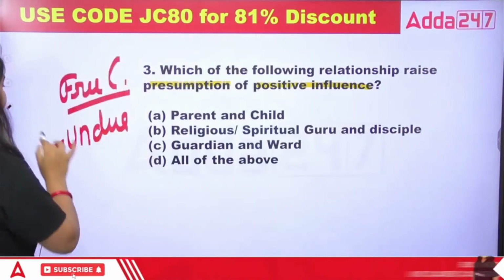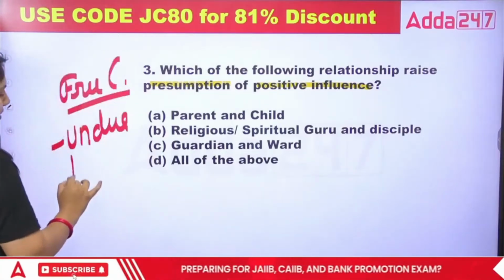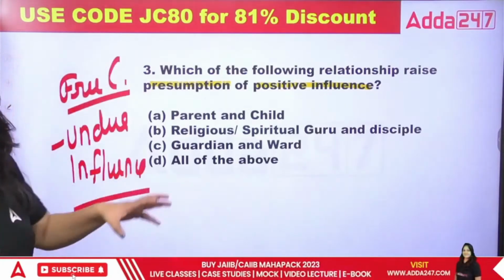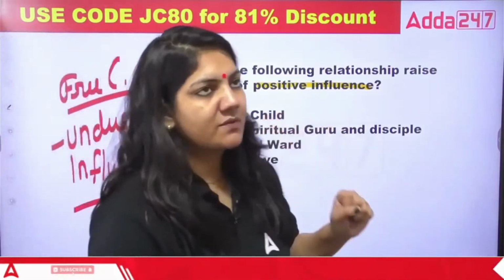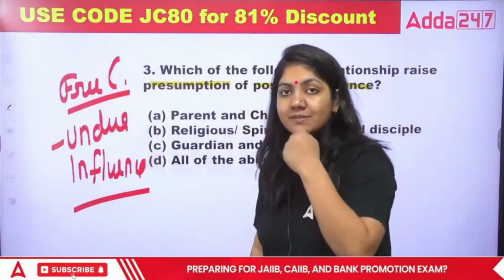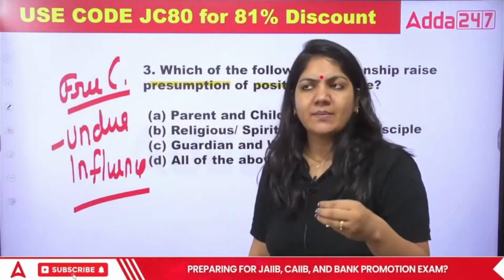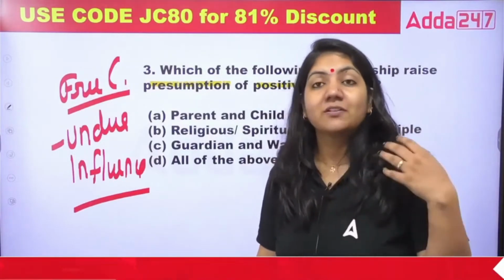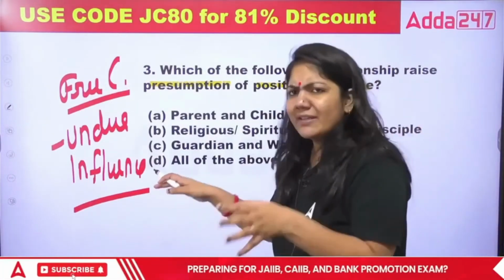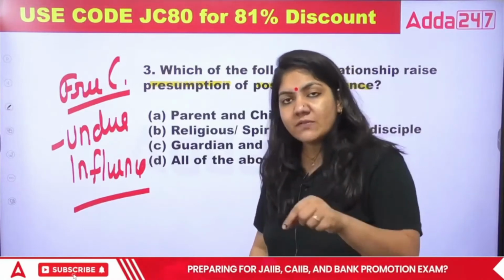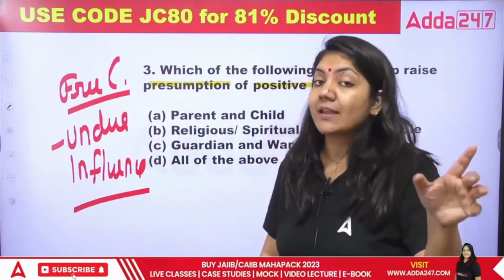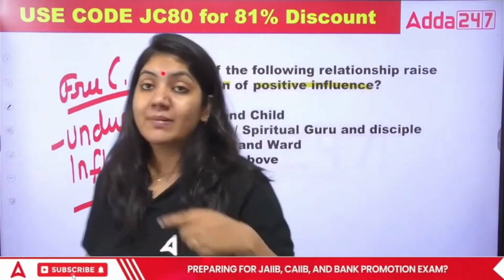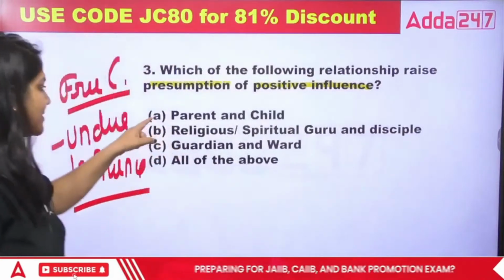What is undue influence? This is basically to influence someone, to hypnotize someone. Suppose someone is hypnotizing me and saying, Nikita ma'am, if you sign this document, then, suppose I'm a banker, you will clear the CAIIB exam. This is an example of influence. If I sign the contract under that influence, it cannot be considered a valid contract. That contract can be voided by Nikita ma'am. So this is the best example.